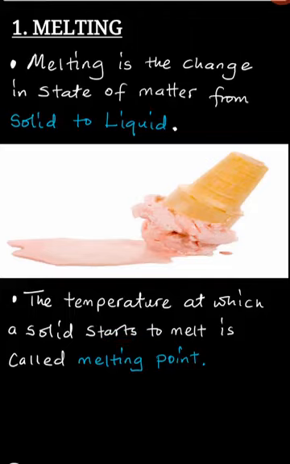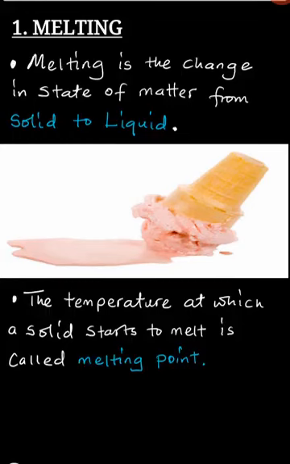So as you are studying your chemistry today, these are the things that you must understand if you want to pass your examinations with a distinction. I hope this is clear enough for you to understand. So this is the first change in state of matter.